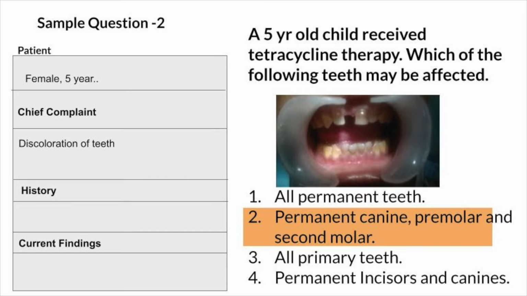Because at 5 years, all the primary teeth won't be affected. All the permanent teeth sometimes may be affected, but mostly the permanent canine, premolar and second molar are affected. Answer, permanent canine, premolar and second molar.